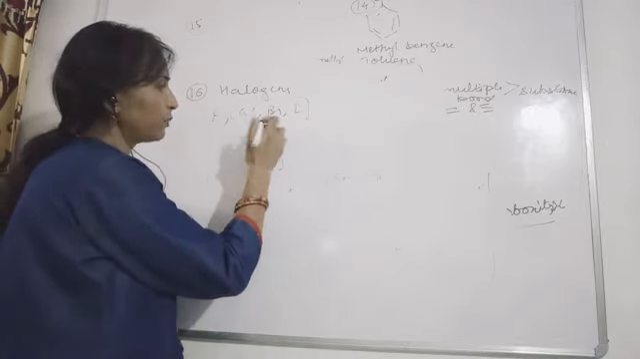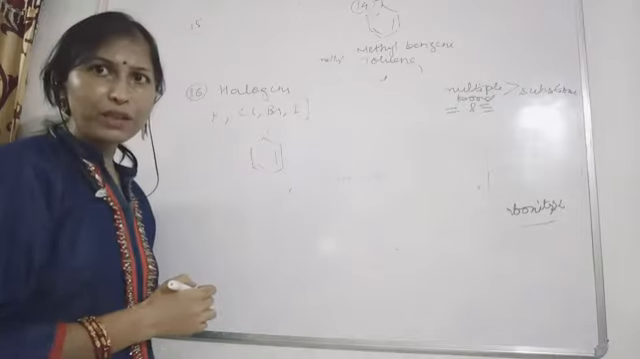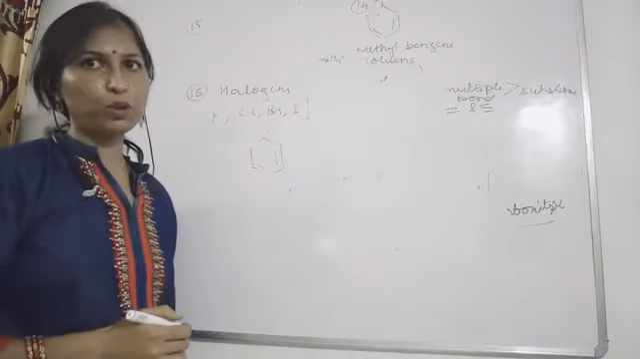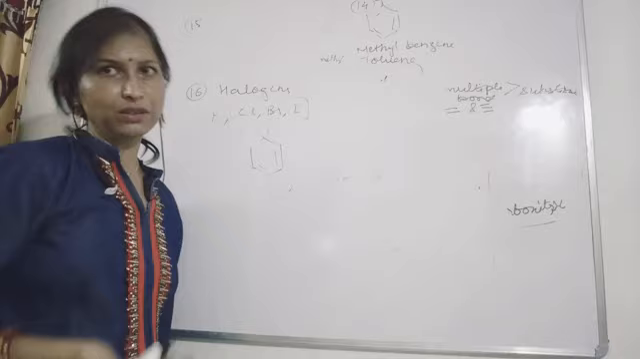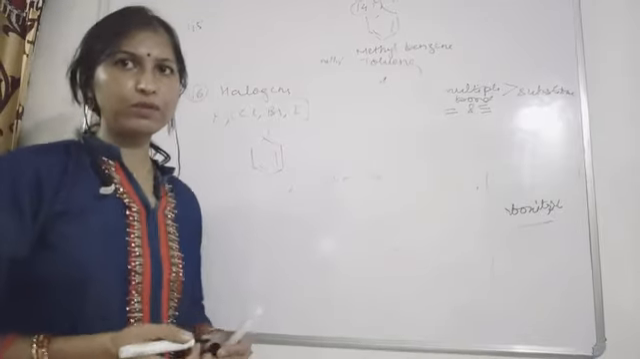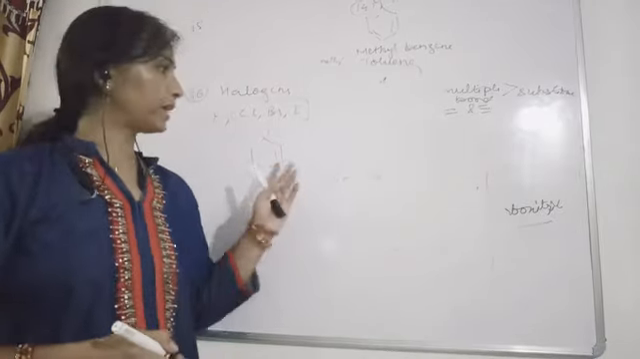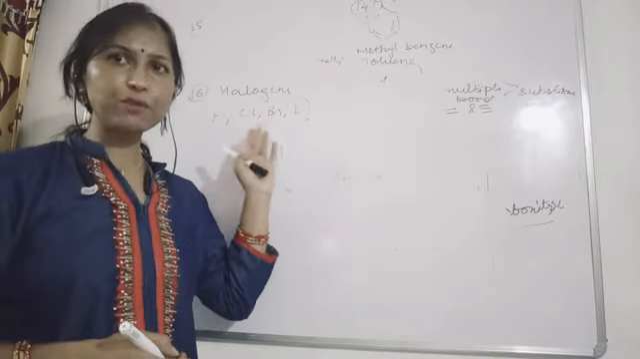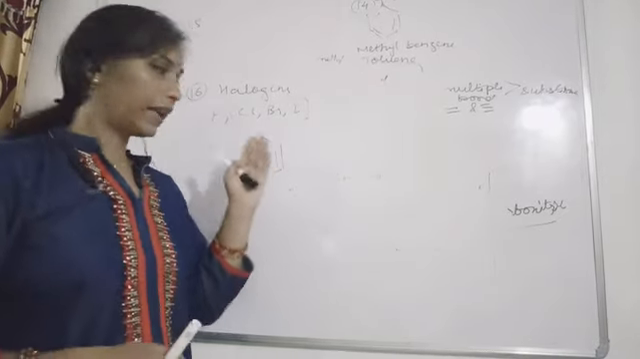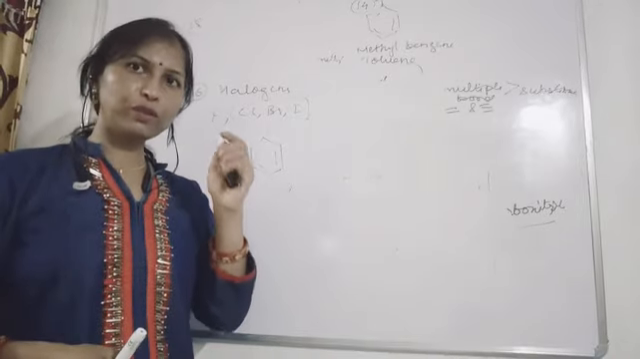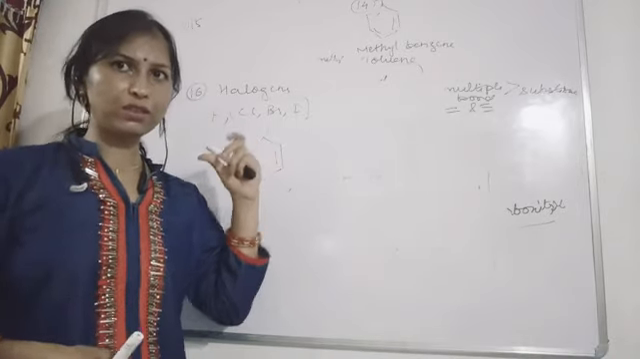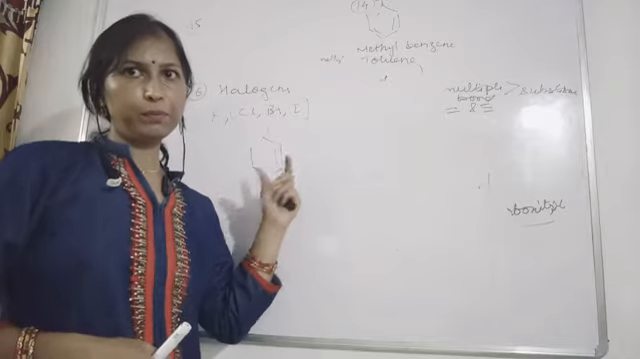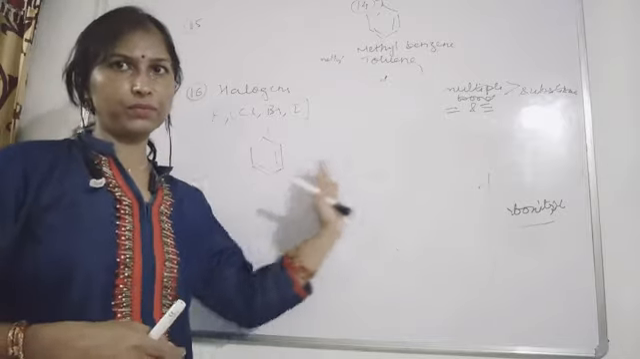If chlorine is present here, then we will call it chlorobenzene. If bromine is present, then bromobenzene, then iodobenzene, and that's it. This will be called halobenzene. So the halo word, all the halogens, will be used as prefixes. And the nitro word also will be used as a prefix, always used before the benzene.